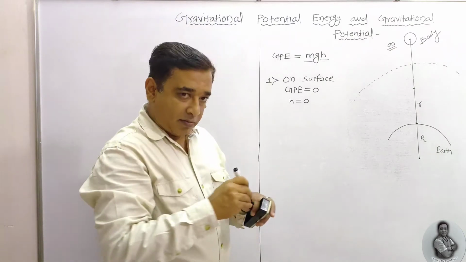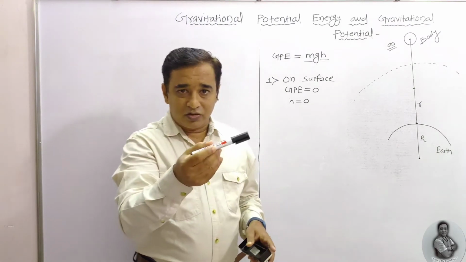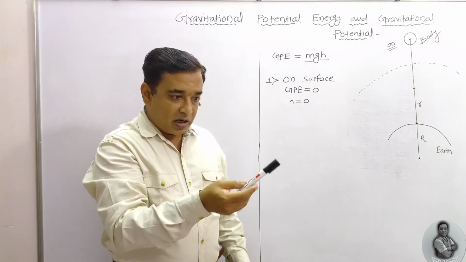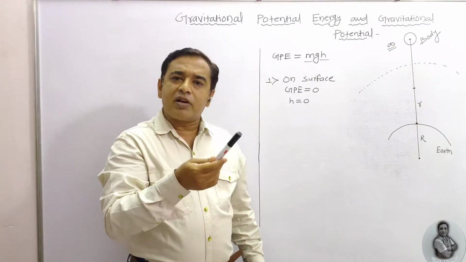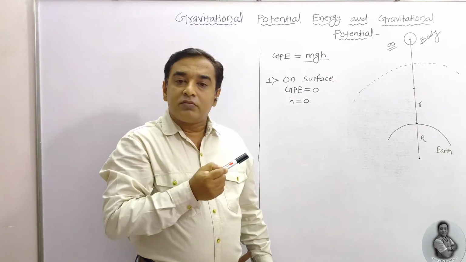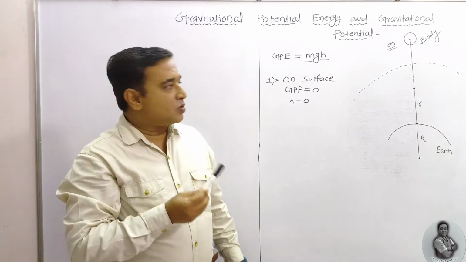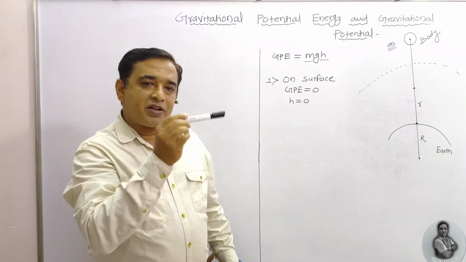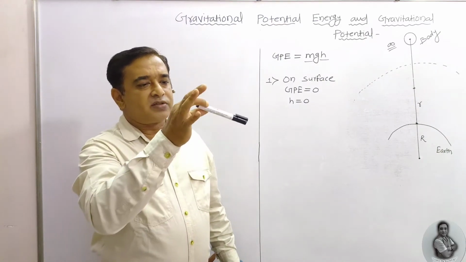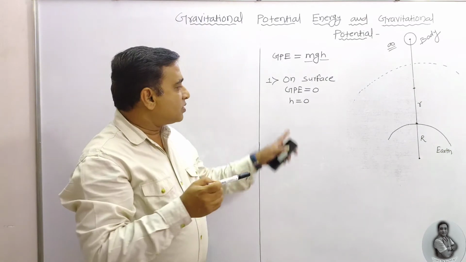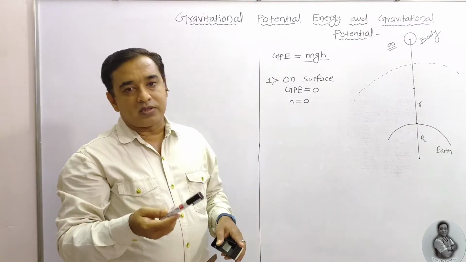If I am on the earth and this is your pen, this is the surface and I am holding this one, so I require some work to lift it. That is nothing but potential energy, a gravitational potential energy acting on it. If it is left, it will fall. So we consider h equal to 0.